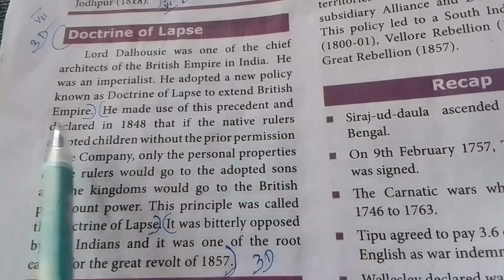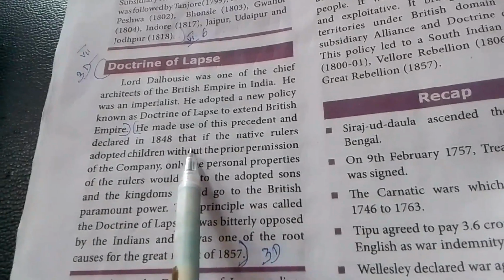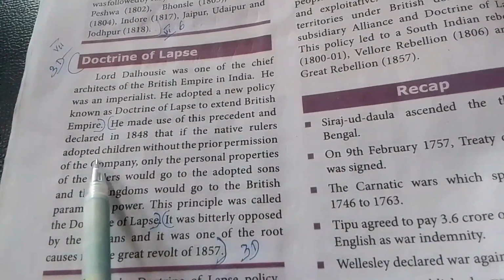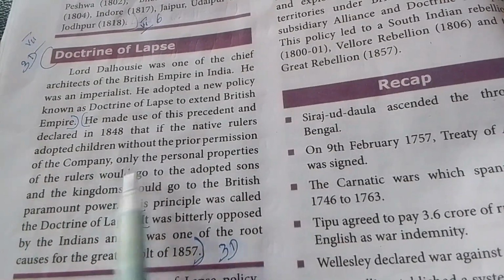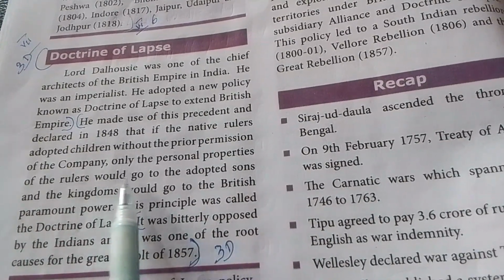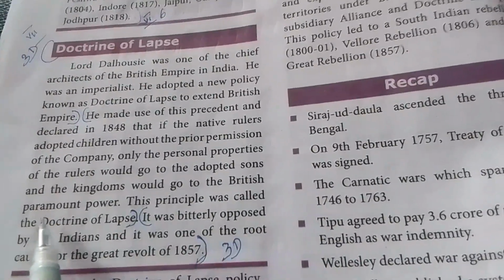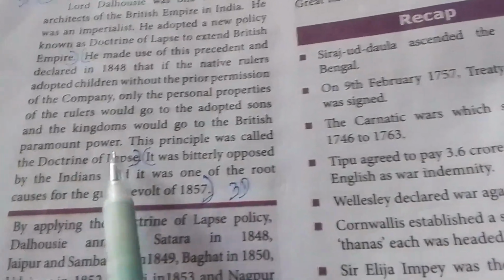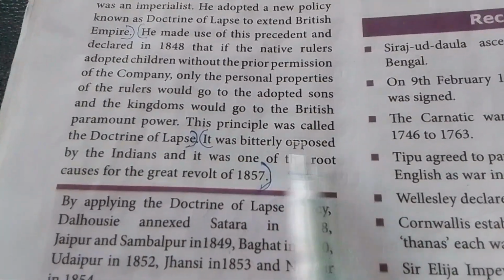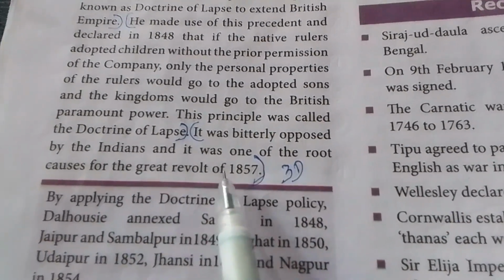Next point, he made use of this precedent and declared in 1848 that if the native ruler adopted children without the prior permission of the Company, only the personal properties of the ruler would go to the adopted sons and the kingdom would go to the British paramount power. This principle was called the Doctrine of Lapse. Next point, it was bitterly opposed by the Indians and it was one of the root causes for the Great Revolt of 1857. Up to this, the third question.